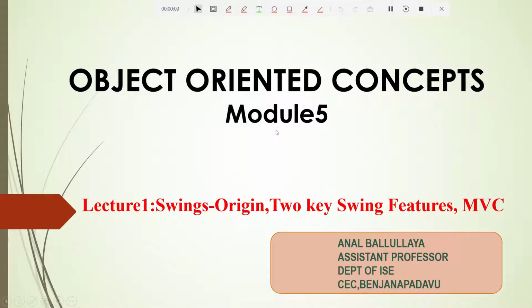Hello students, so let's discuss swings. Swings comes in module 5. Today is our first lecture on swings. Here we will discuss the origin of swings and the two key features of swings, and we'll also discuss the MVC architecture.